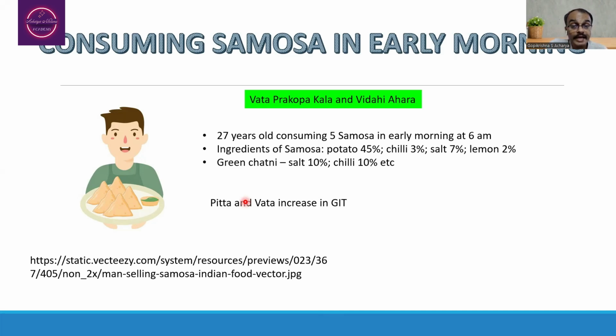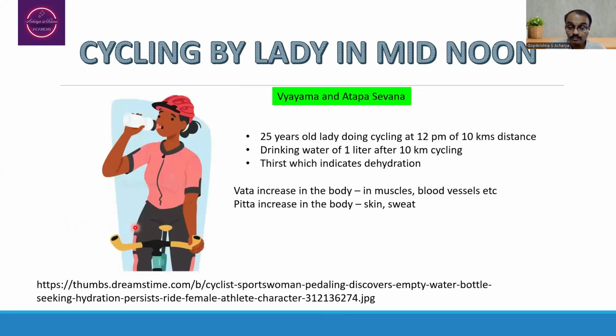because the source of entry of the pathogen is the oral cavity, and he is consuming up to 5 samosas or so. In that particular situation, the number of pathogens which are considered to be responsible for the Pitta dosha increase is more. Hence, an abnormal Pitta increase will be seen in the alimentary canal.